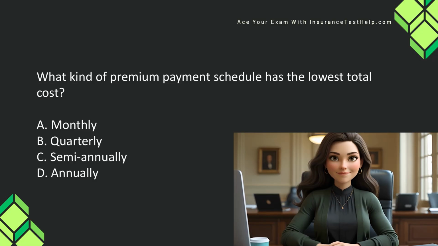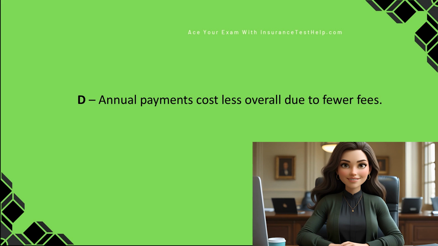What kind of premium payment schedule has the lowest total cost? A. Monthly. B. Quarterly. C. Semi-annually. D. Annually. D. Annual payments cost less overall due to fewer fees.